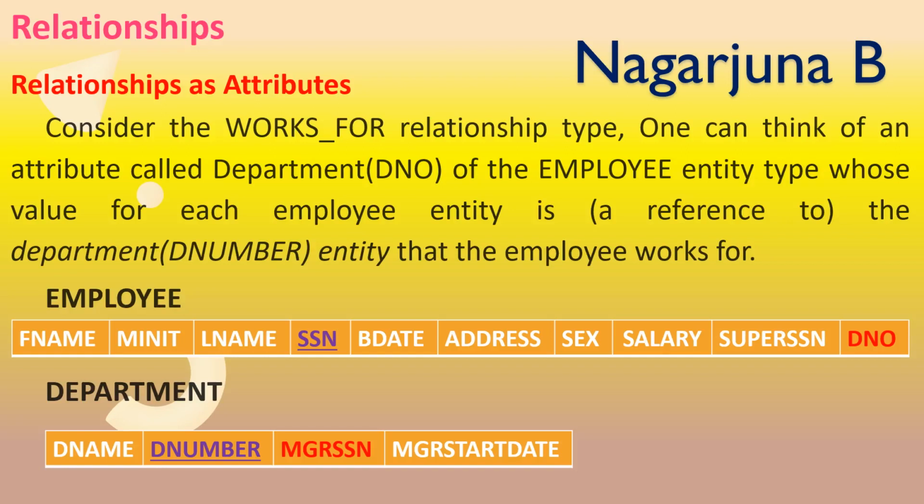So DNO represents the foreign key. That means it will be referring to the value of D number of the department table. So this is the way of representing a relationship by using an attribute.